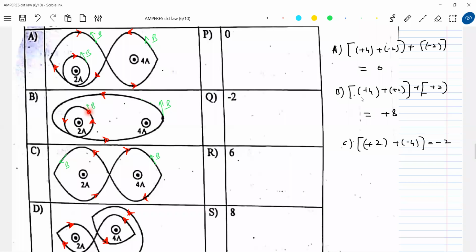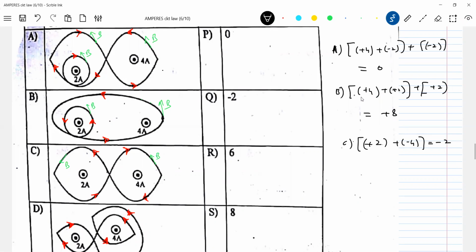Are you getting the idea? Net current enclosed. For this smaller loop, this current will not contribute any B bar dot dl. Will I agree? Just now I gave proof. For this loop, there won't be contribution by this 4 ampere. For this bigger loop, both 2 ampere and 4 ampere are included. So therefore, plus 6 I'm writing. 4 plus 2, you can see here.